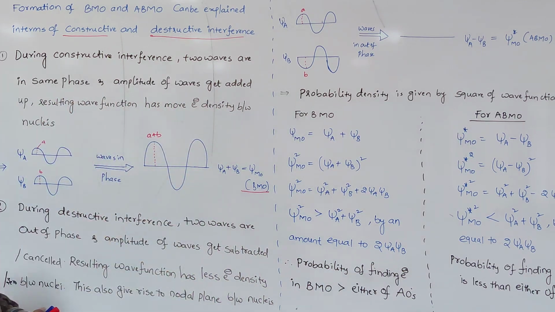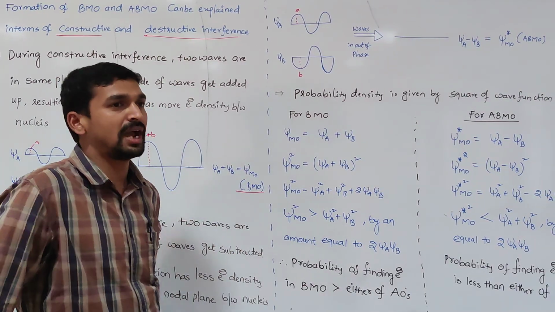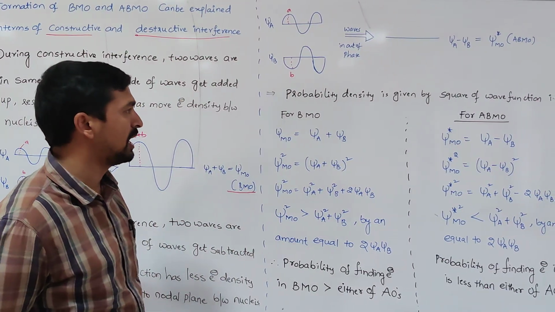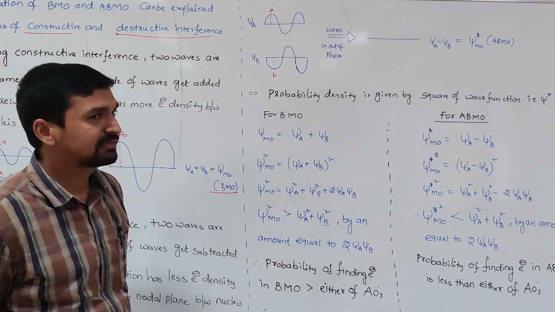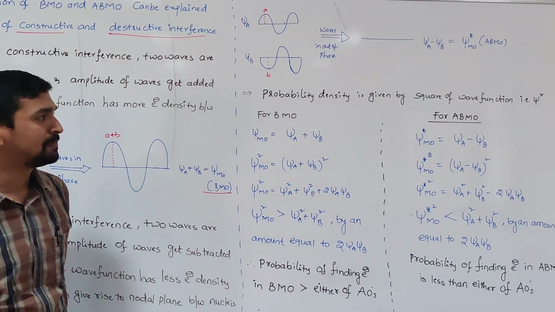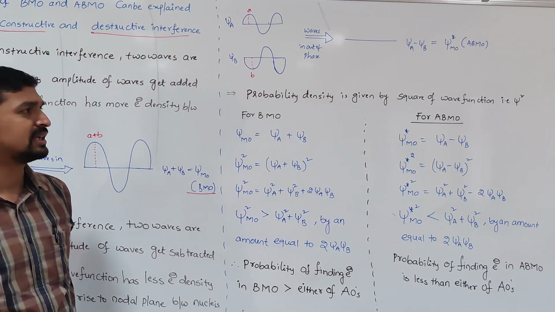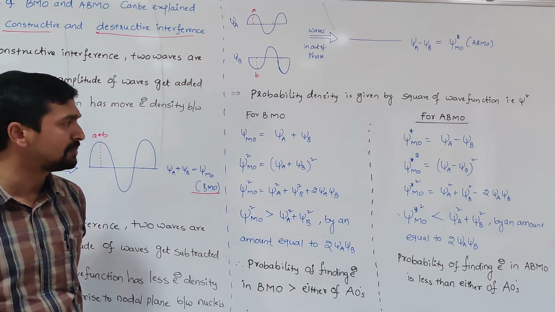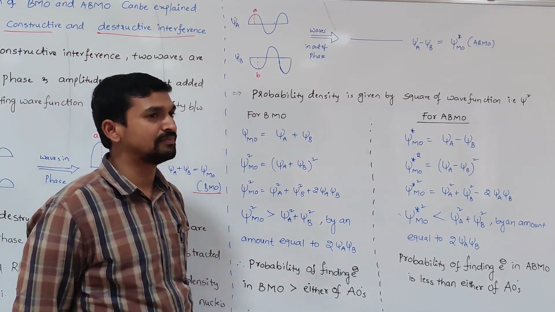So like that, we can also explain the formation of bonding and anti-bonding molecular orbitals. And one more important factor that we know very well: psi square. What is psi square? Psi square always refers to the probability density around the nuclei in an atomic orbital. The same thing we can also apply for the molecular orbital.